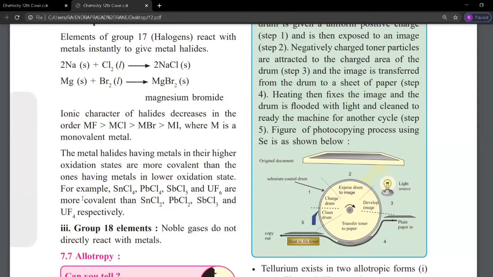There is formation of metal halides such as SnCl4, PbCl4, antimony pentachloride, and uranium hexafluoride, as compared to stannous dichloride, lead dichloride, SbCl3, and uranium tetrafluoride respectively.